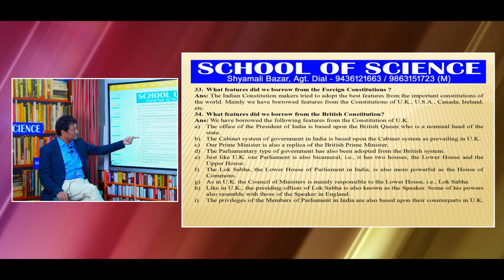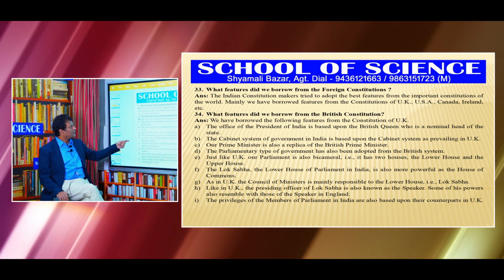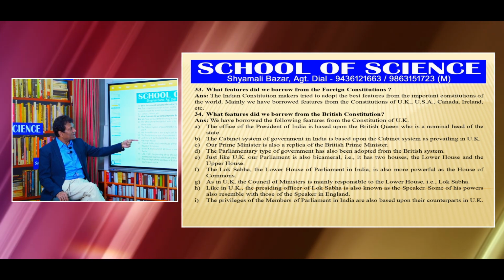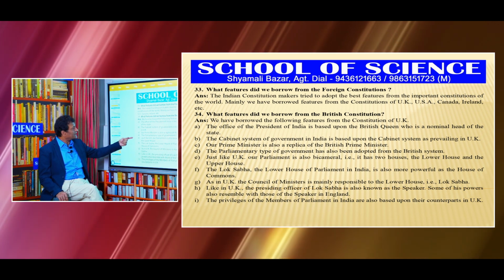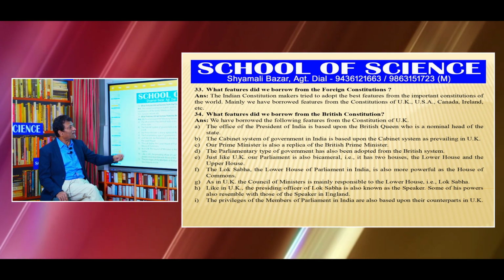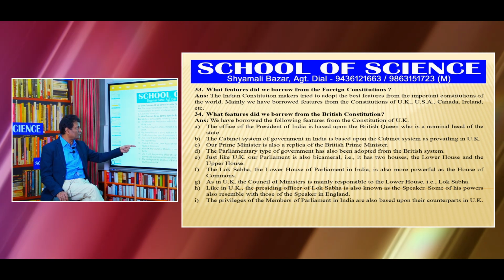Our Prime Minister is also a replica of the British Prime Minister. The parliamentary type of government has also been adopted from the British system. Just like UK, our parliament is also bicameral. It has two houses, the lower house and the upper house.